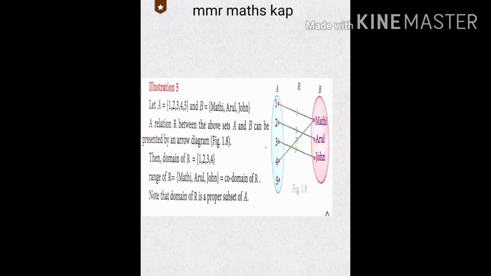Next, what is a codomain? The codomain consists of the elements of B to which the A set is connected: Madhi, Arul and John. They are all images of elements in A under the relation from A to B. So the B set is called the codomain. In set A, the elements connected to set B are the domain, and set B is called the codomain. Note that the domain of the relation R is a proper subset of A.